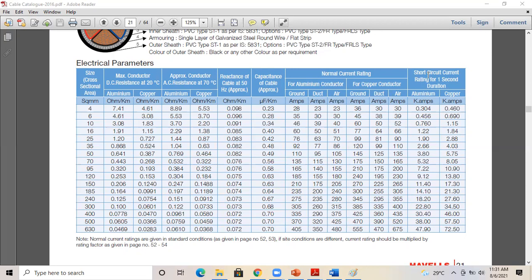Okay. So now we are going to select aluminum or copper. Which one you prefer? You can take it initially, no issue. So we have ground, duct, air. Here our situation is ground, right? So you have to check the ground. For aluminum, the ampere rating closest to 226 is 235, and for copper it is 240. So correspondingly, just take the cable size for aluminum and copper, similar to the previous question. You will have the cross sectional area on the left end. You can take the cable size for aluminum and copper.